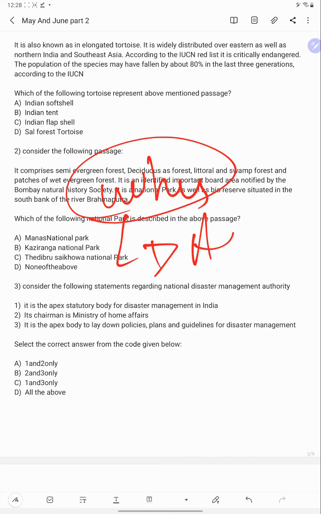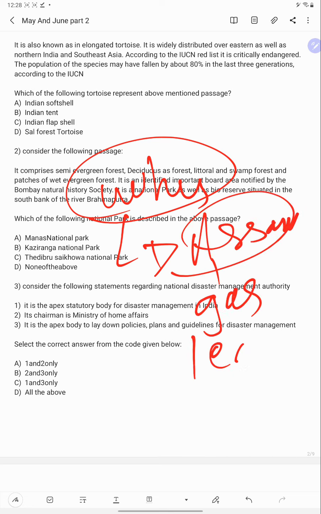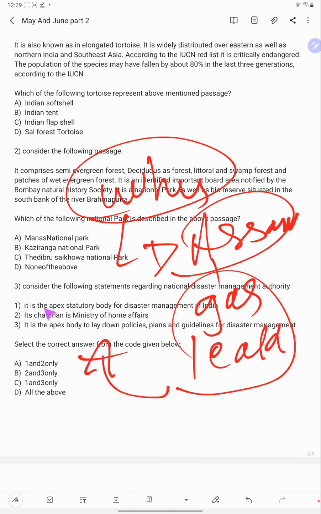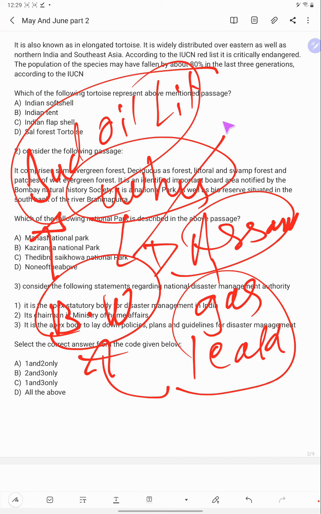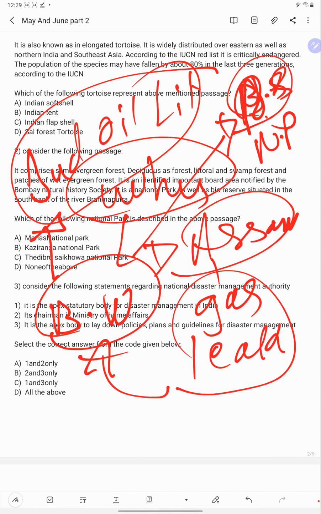Because of the Assam gas leak, which happened at the Baghjan well. It is under the control of Oil India Limited. This Baghjan well is very near to Dibru-Saikhowa National Park.